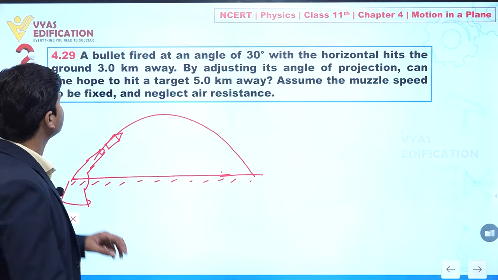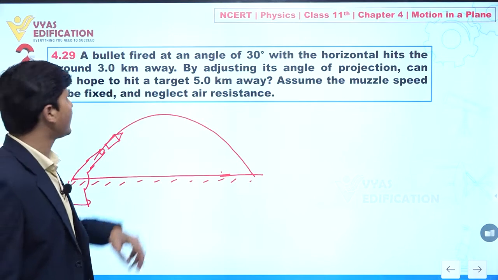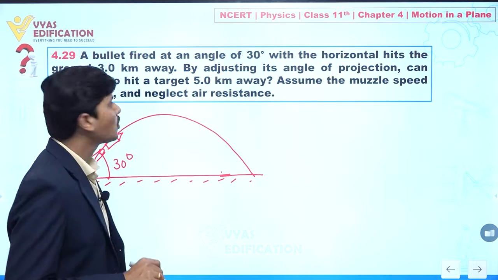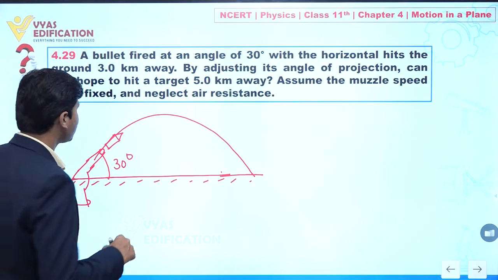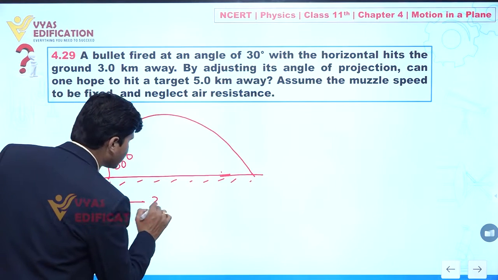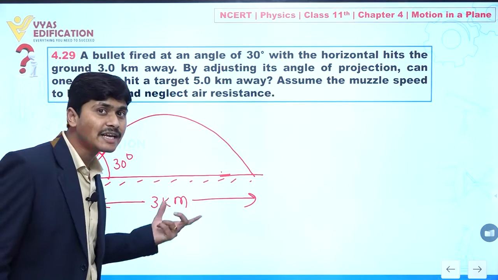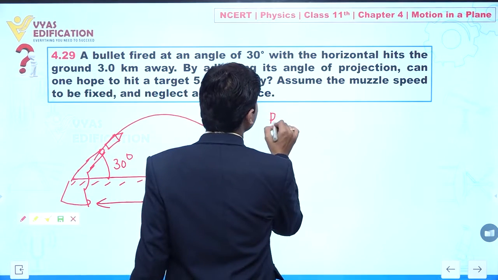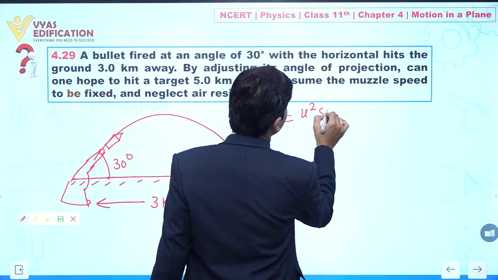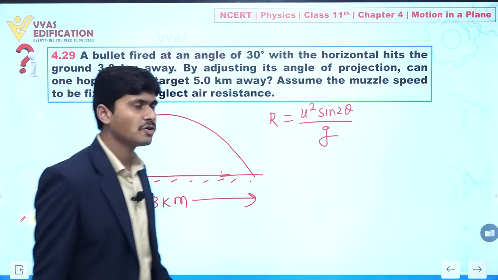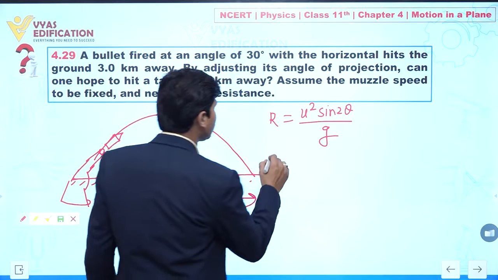So in this question it is given to you that a bullet is fired at an angle of 30 degrees with the horizontal, and hits the ground 3 km away. It means this is given to you as 3 km, which is the value of the range. So the value of R is given by u squared sin 2 theta divided by g. Clear to you? Now the value of the range is given to you as 3 km.